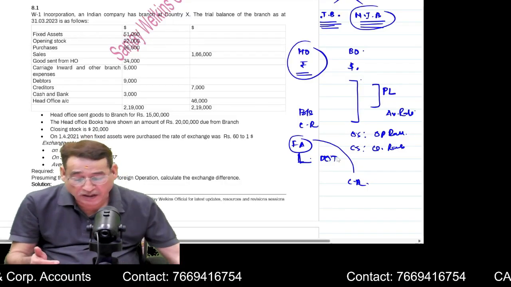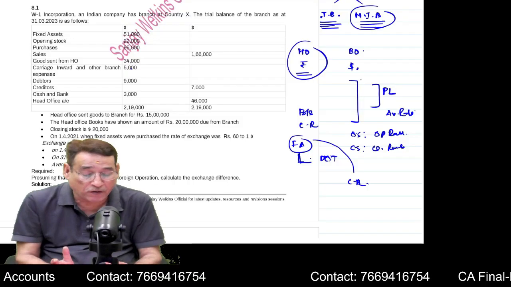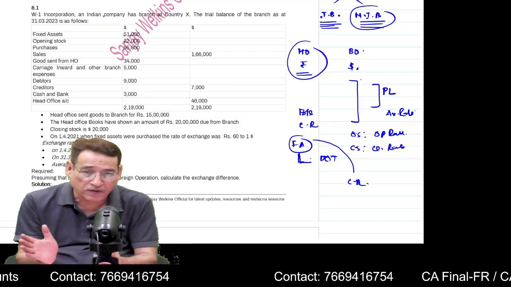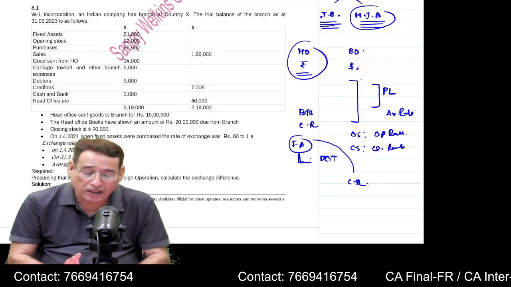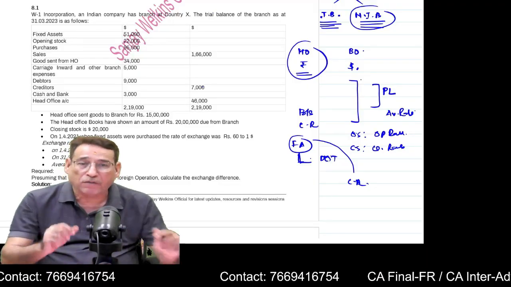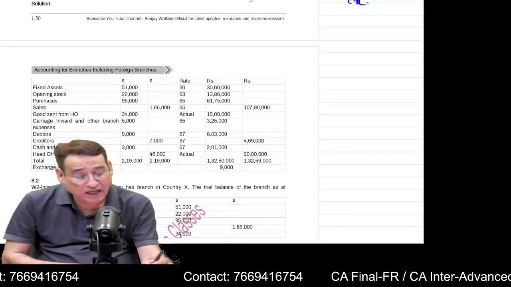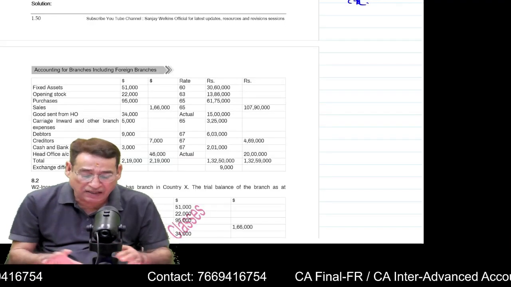Correct? For example, we are being given, let us say, some items of the branch trial balance. The Indian company that is the head office is in India and branch is in Washington, and this is the trial balance prepared by the branch. On the basis of this, now I will have to convert. When I am going to convert, first I am going to write the items which are given to us as it is. As it is. Correct?